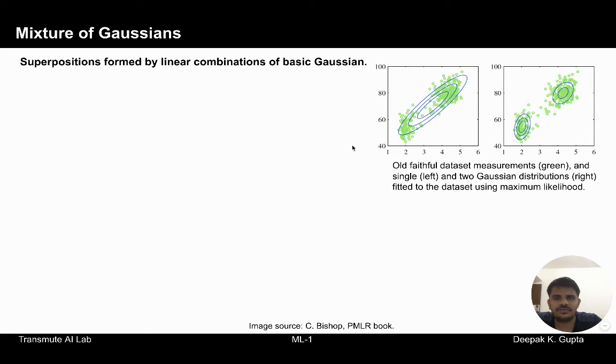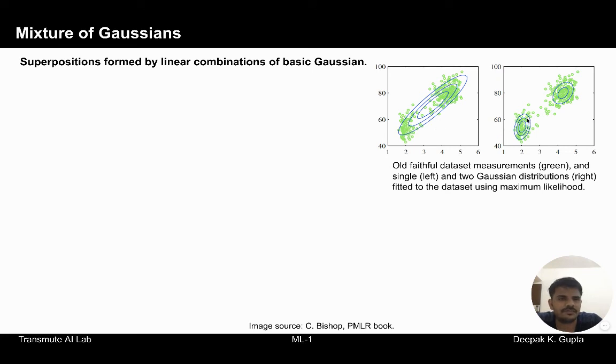To understand the mixture of Gaussians, we see this example. This is a very popular old data set, the Old Faithful data set measurements. But in simple terms, on this 2D plot we have a lot of green circles. These are observations. And we see that there are two chunks here, some observations here and some observations here. When we try to fit a single Gaussian over all of these, there is going to be a lot of error, because the peak of the Gaussian is neither in this part, nor in this part. So it fits very badly.